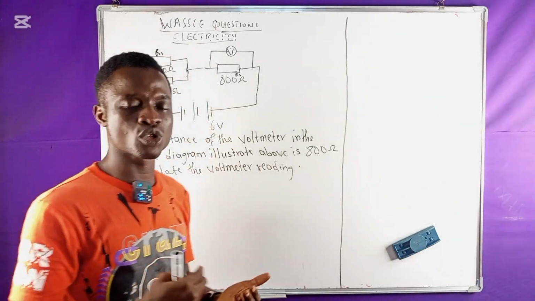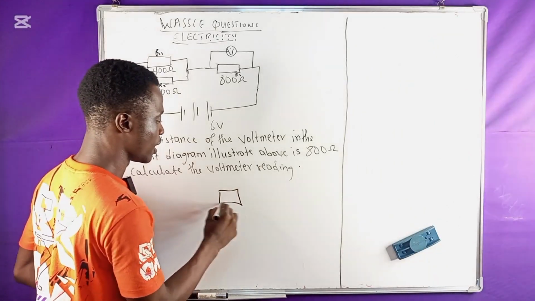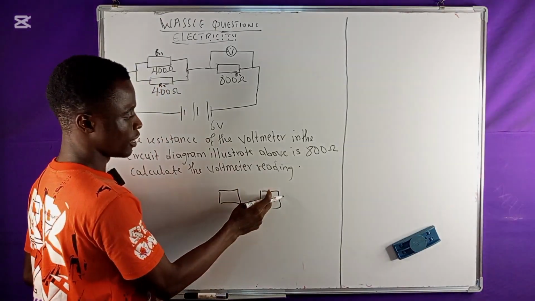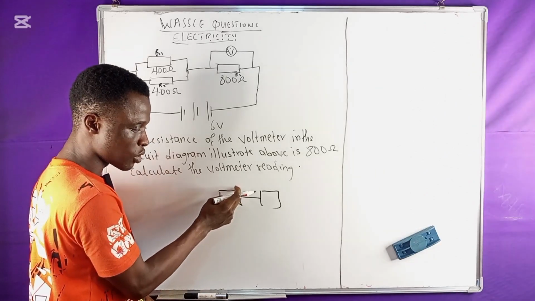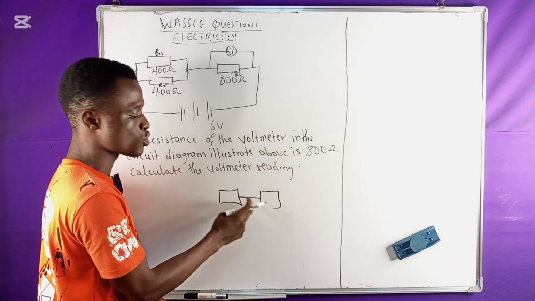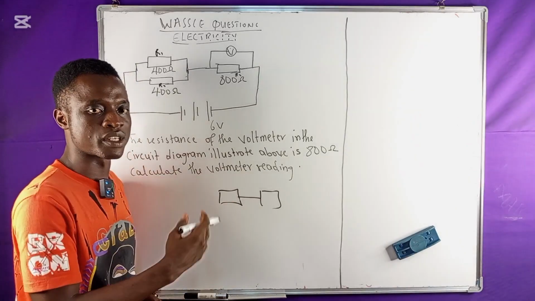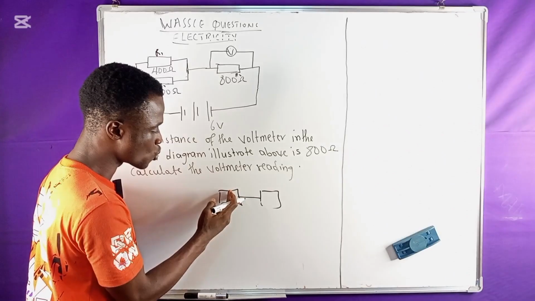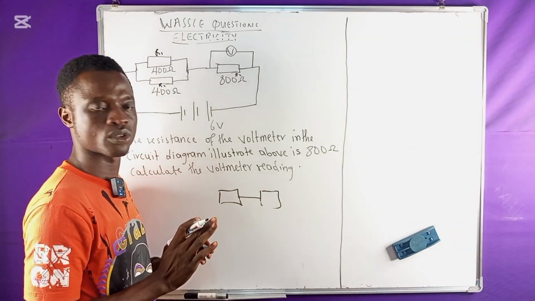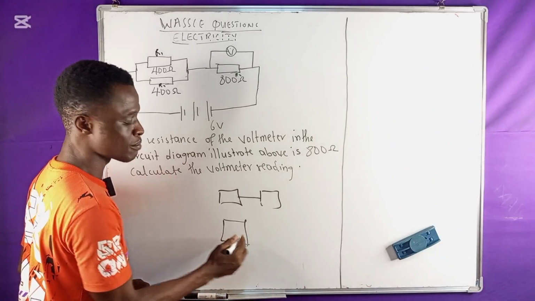For the series connection, we are saying it is an end-to-end connection. That means if I have a resistor here and another resistor here, and they connect like this, this one is an end and this part is also an end. So it's an end-to-end connection, and this is called a series connection. If you're asked to find the total resistance, we just add this and this together. That's done.